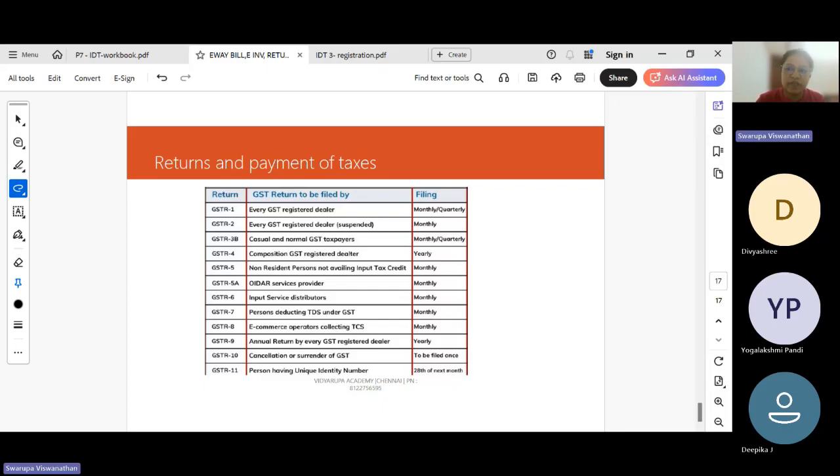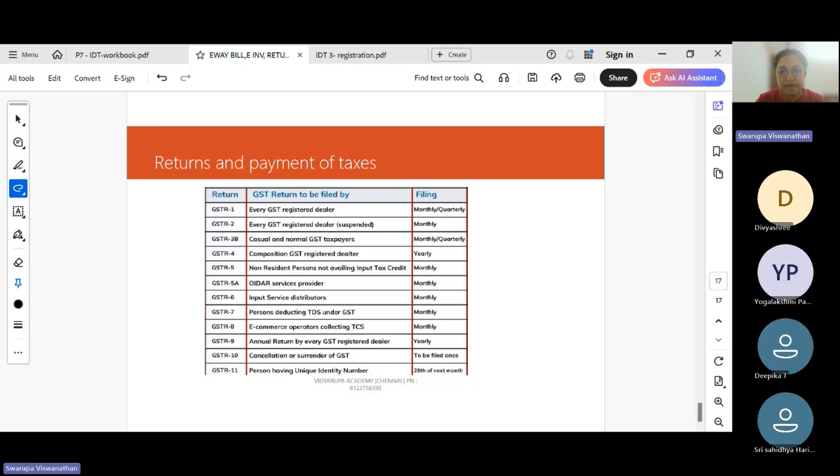For taxable supply, we will mention turnover and GST. For exempt, we will mention just the turnover. For exports also, we will mention just the turnover. For SEZs also, we will mention just the turnover, because they are all zero rated or exempt supplies. And we have to give the document details. Document details meaning what are the invoice numbers, credit note numbers that were issued during the current month.